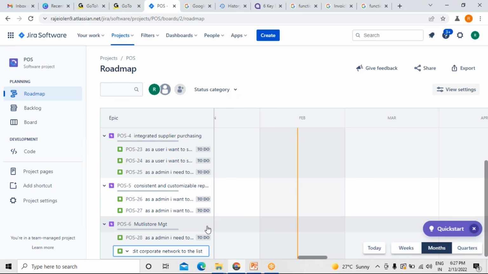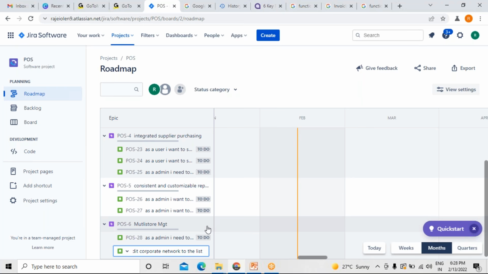For what reason? Storage management. We are doing business with the corporate networks, right?